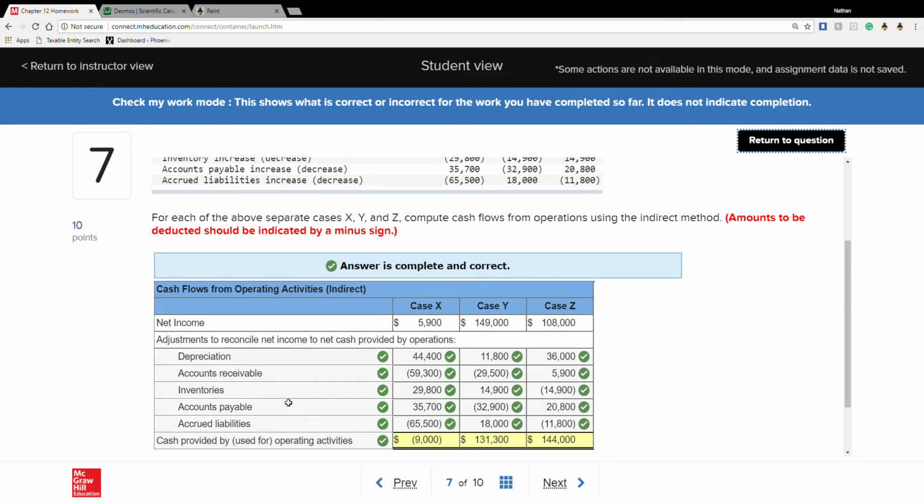Again, we're trying to get you just the basic principles of cash flows. If you're an accounting major, you get to deal with this in intermediate. Okay? But current assets, they do the opposite. Current liabilities, they keep the same. Okay?